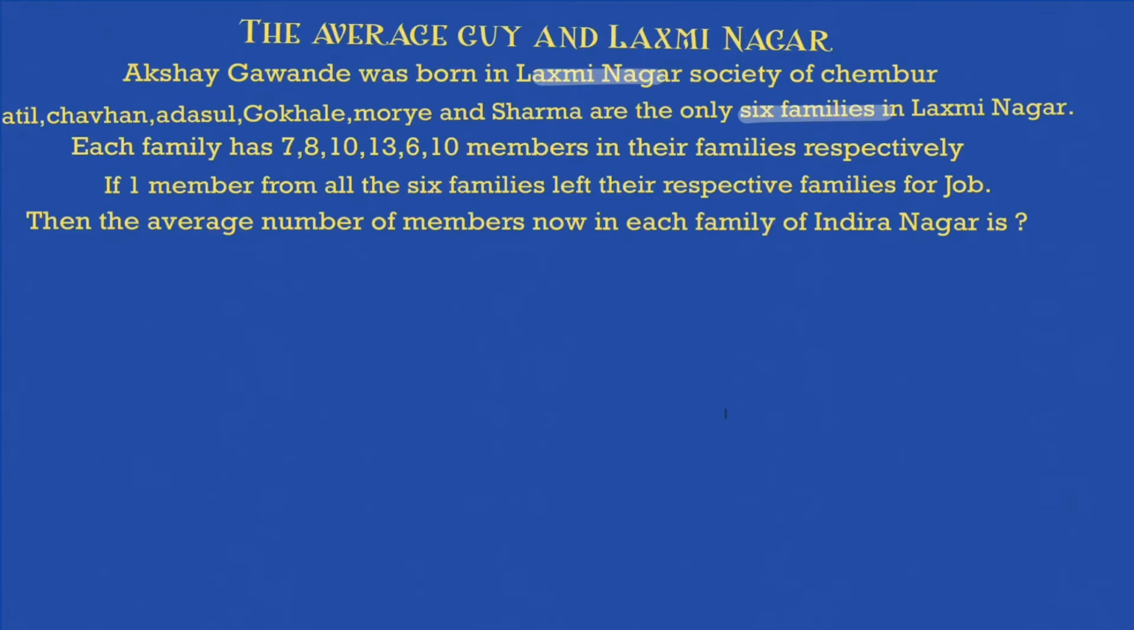Okay, so what will you do now? Sorry, this has to be Lakshmi Nagar. Because it's the same, so that's a misprint. It has to be Lakshmi Nagar only. So now the number of members in each family of Lakshmi Nagar is.